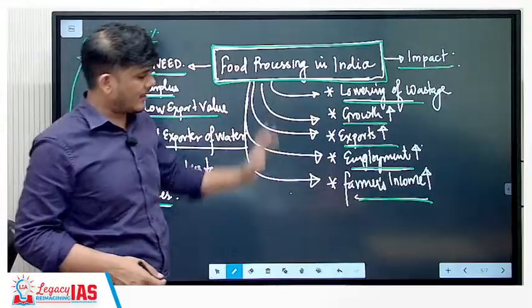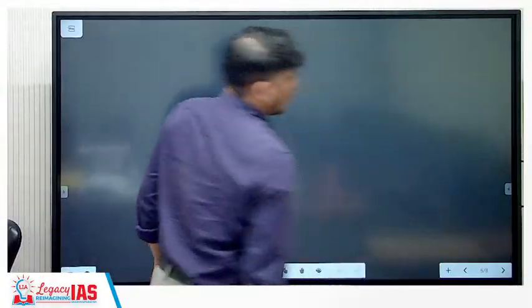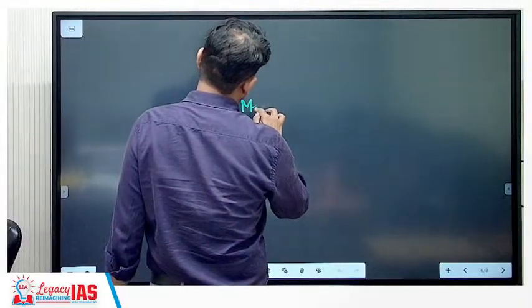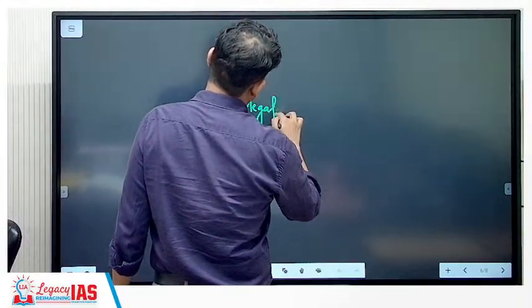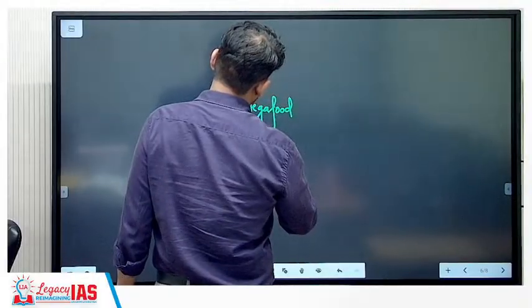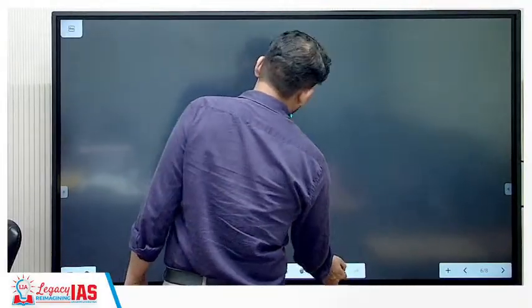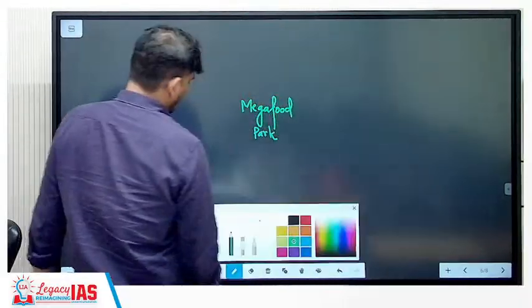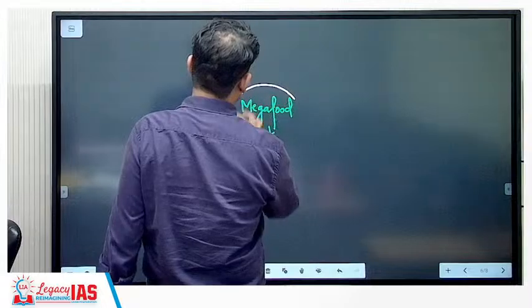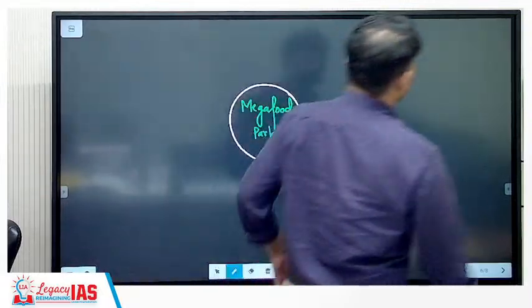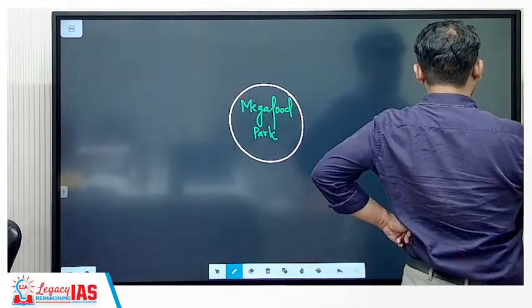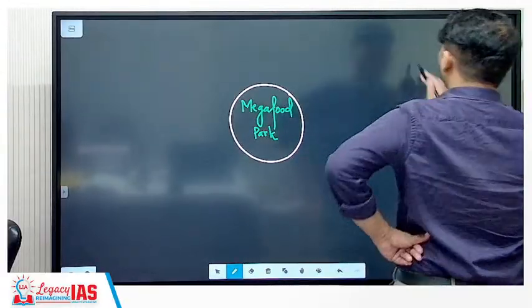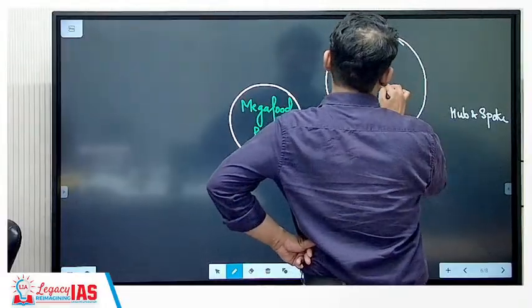Now, to implement this, the government has come up with the concept of mega food parks. This diagram is important, which we can draw, but first understand mega food parks. What are mega food parks? Mega food parks work on the principle of the hub and spoke model. What is this hub and spoke model? In the tire, you will see, this is the tire.